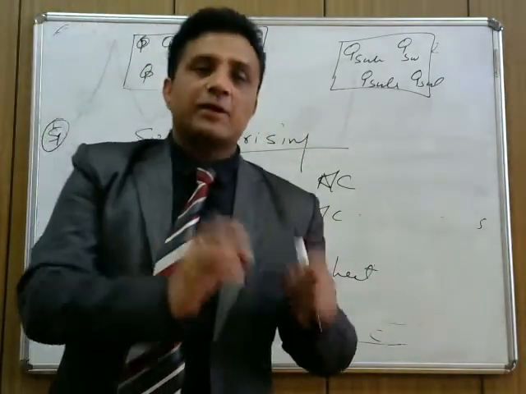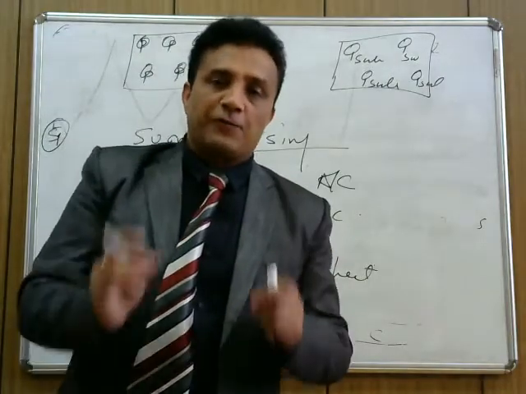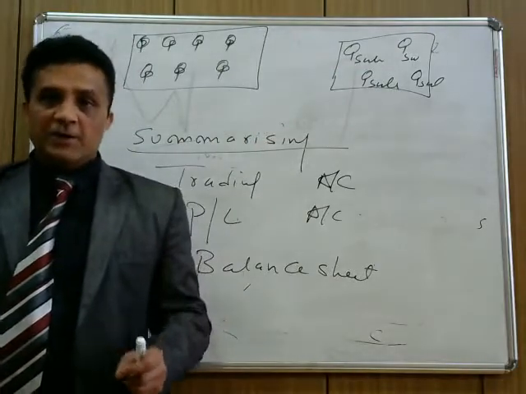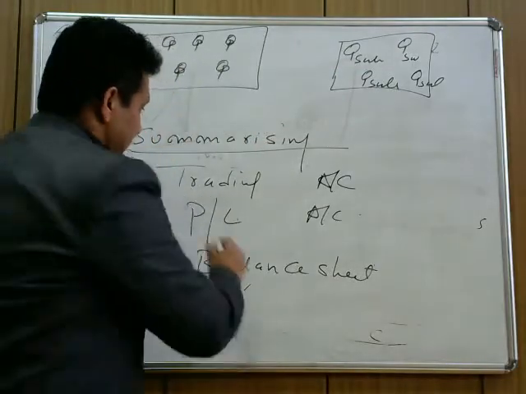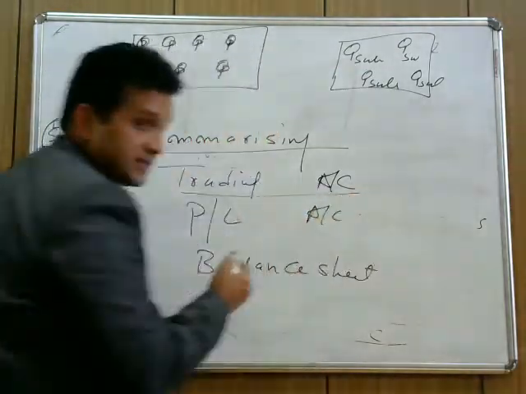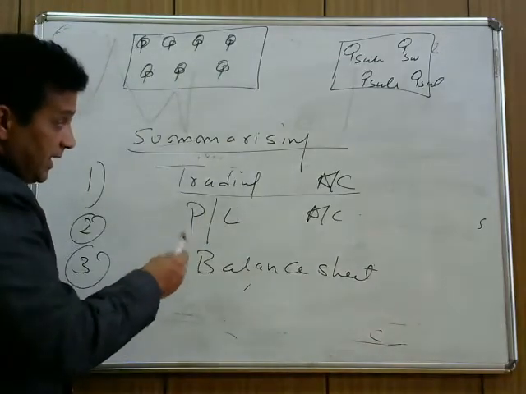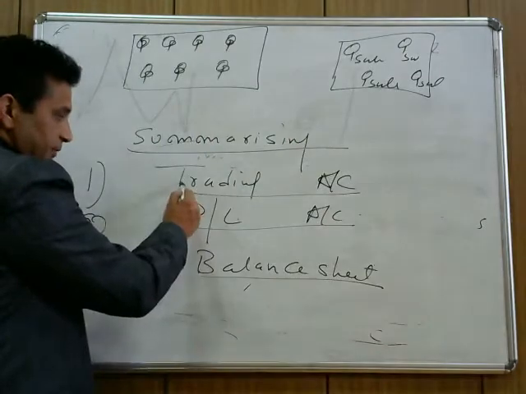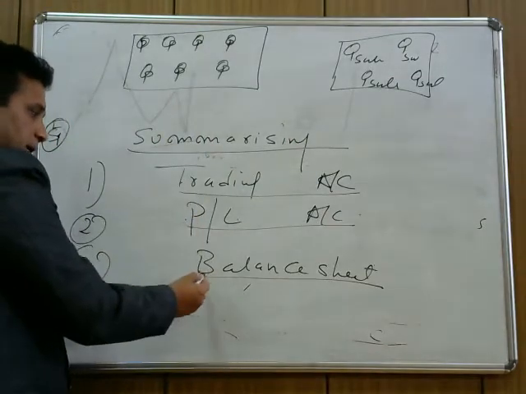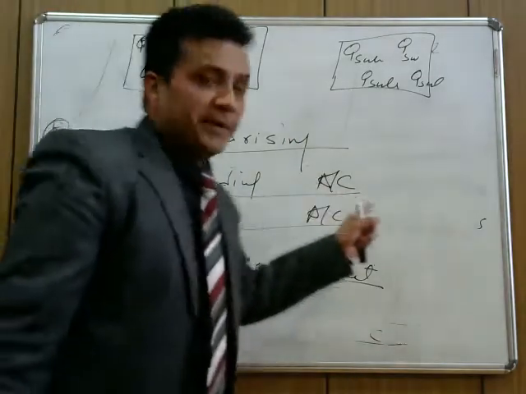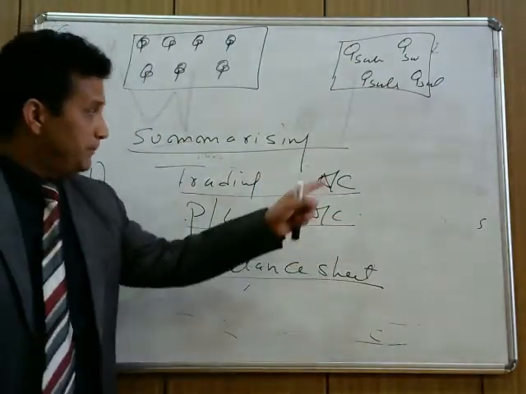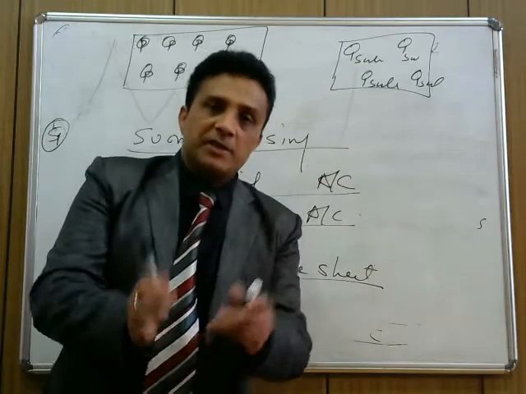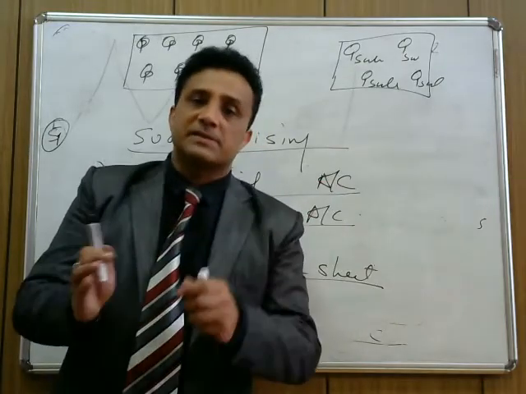Now why are these 3 accounts prepared? These 3 accounts are called the financial statement. It is one of the most important accounts. In CBSE as well as ISC there is a separate chapter for trading account, a separate chapter for the P&L account and a separate chapter for the balance sheet. How we prepare a trading account, I will teach you later, but from these accounts we can find out the financial position of the business.